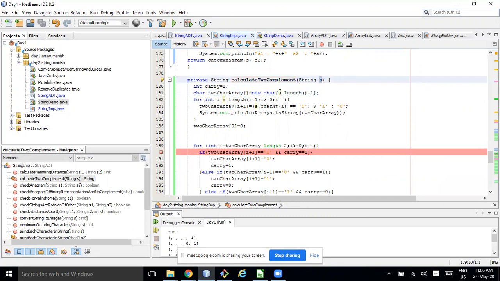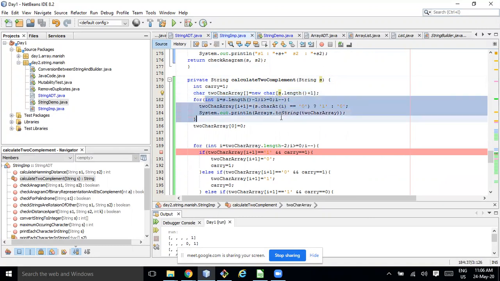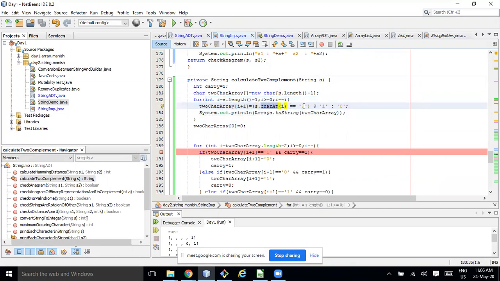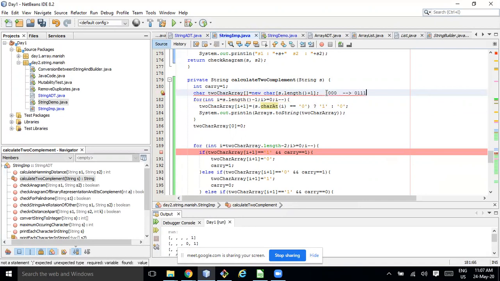Then I loop over it, and in this loop, if s.charAt(i) equals 0, I convert it to 1, otherwise 0. Just reversing it. So in the case of 8, it will be 1 0 0 0, and I am reversing it to 0 1 1 1. Making sense?